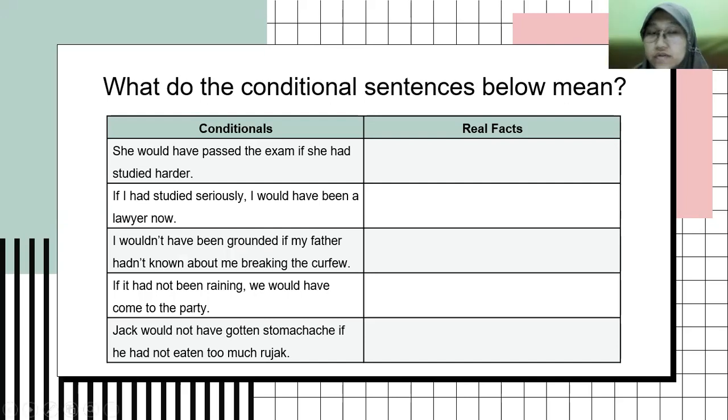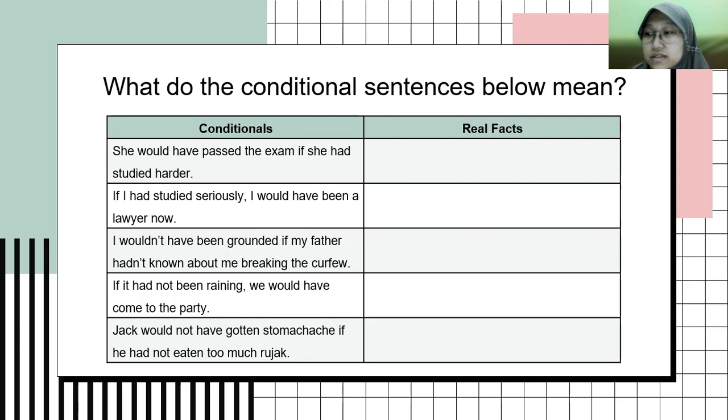Thank you. For the second one, I would like to invite Kimi, please. Yes, ma'am. The conditional sentence is if I had studied seriously, I would have been a lawyer now. So the real fact is I didn't study seriously, so I'm not a lawyer now. Excellent, Kimi. That is correct.